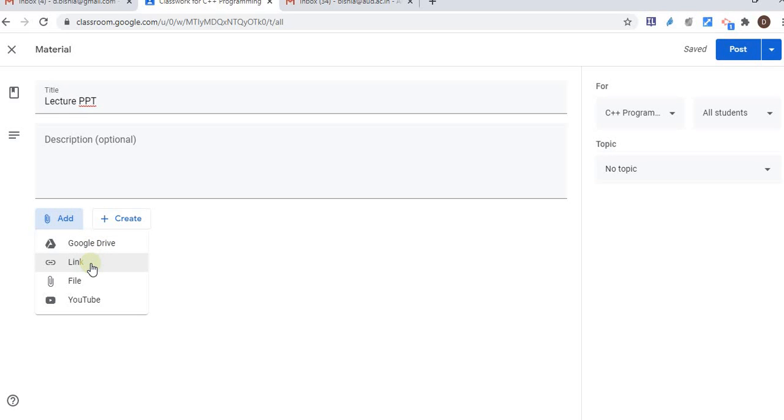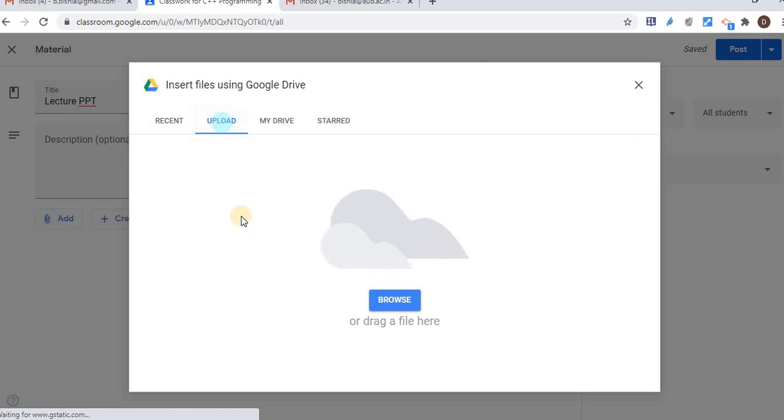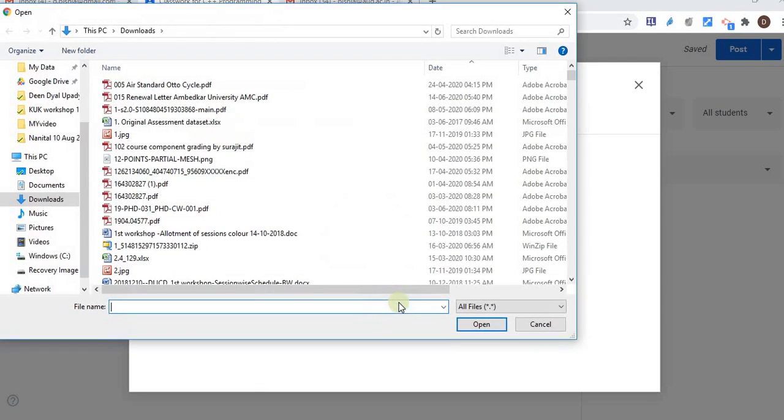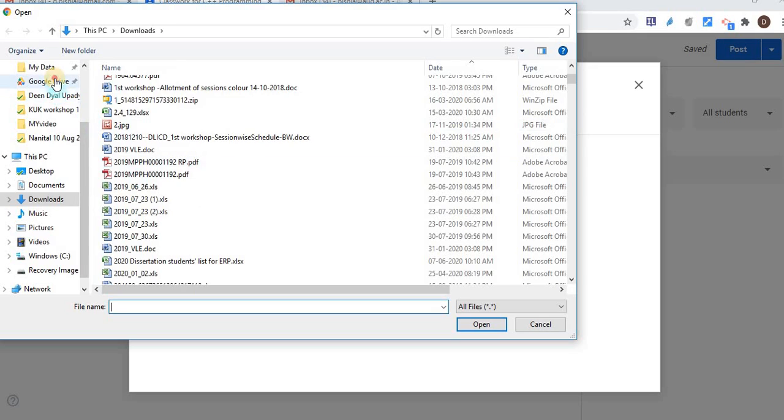Or if something is in SlideShare or like that, if I am using SlideShare, just link from the SlideShare from here. Okay, let's say it's in my system. Just click on file, and I'm searching via upload, browse, and let me pick one PPT.